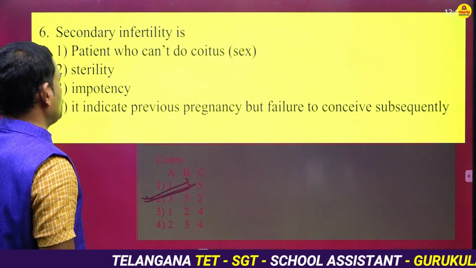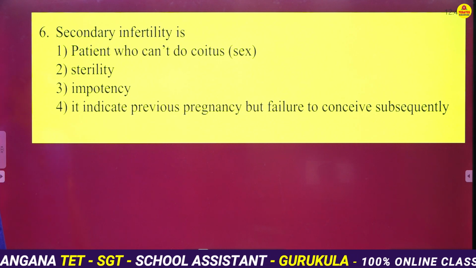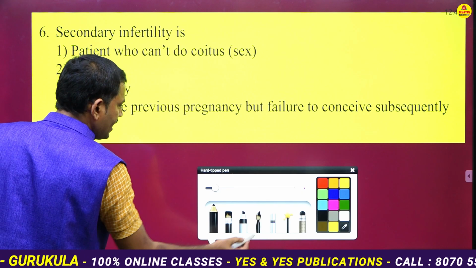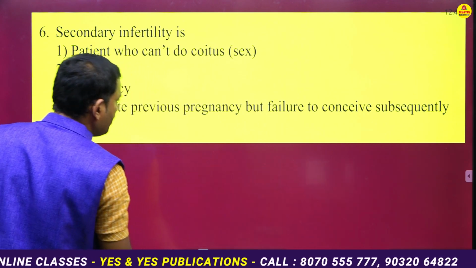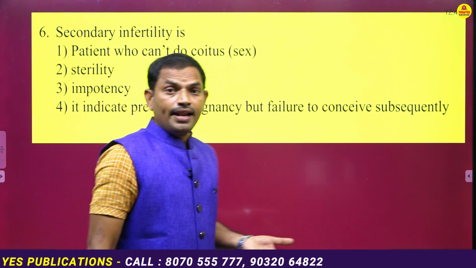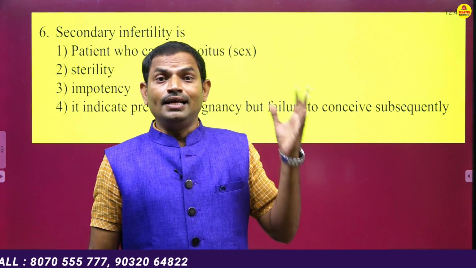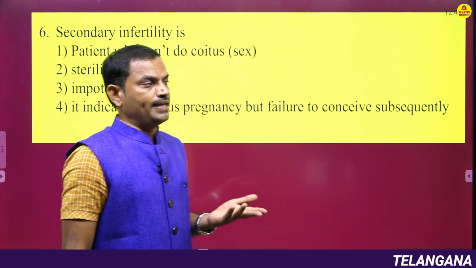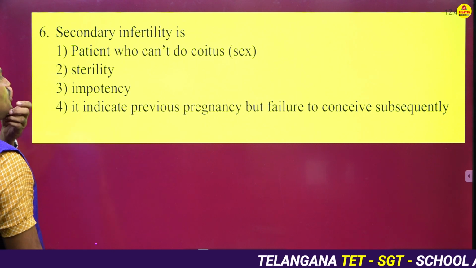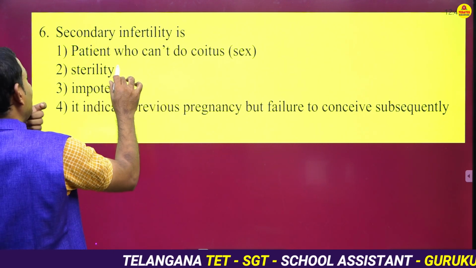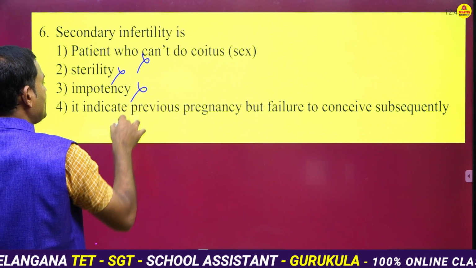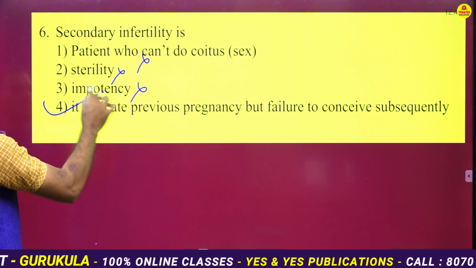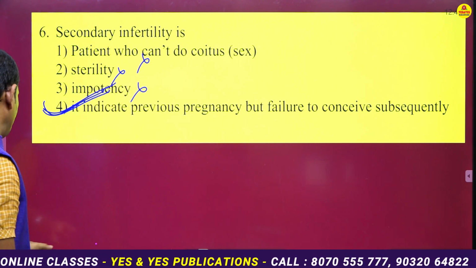Okay. Next one. Secondary infertility is. What do you mean by secondary infertility? Secondary infertility means what I said. The primary infertility means they may not have children, but in the secondary infertility, they have one child, but subsequent pregnancy may not take place. So here let us see the options. Patient who cannot do sex, sterility, impotency. It indicates previous pregnancy but failure to conceive subsequently. So option 4 is the right answer for this question.